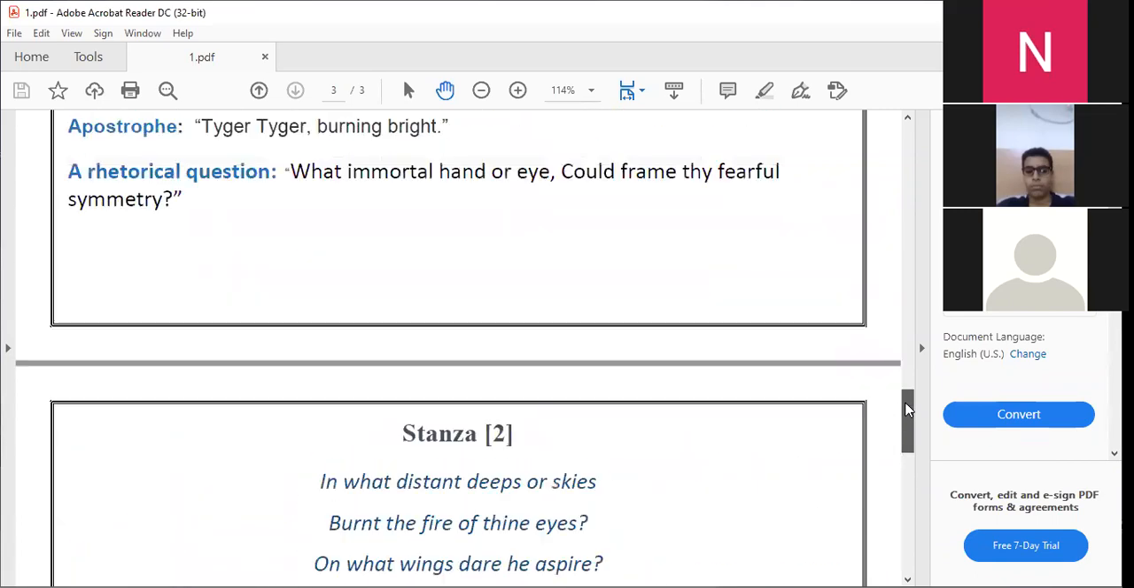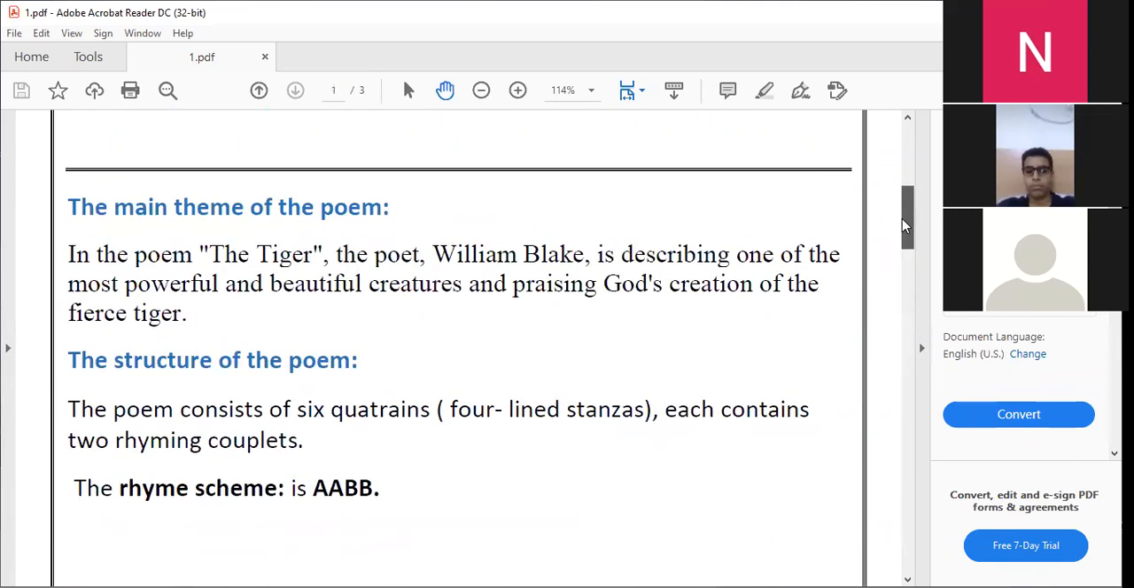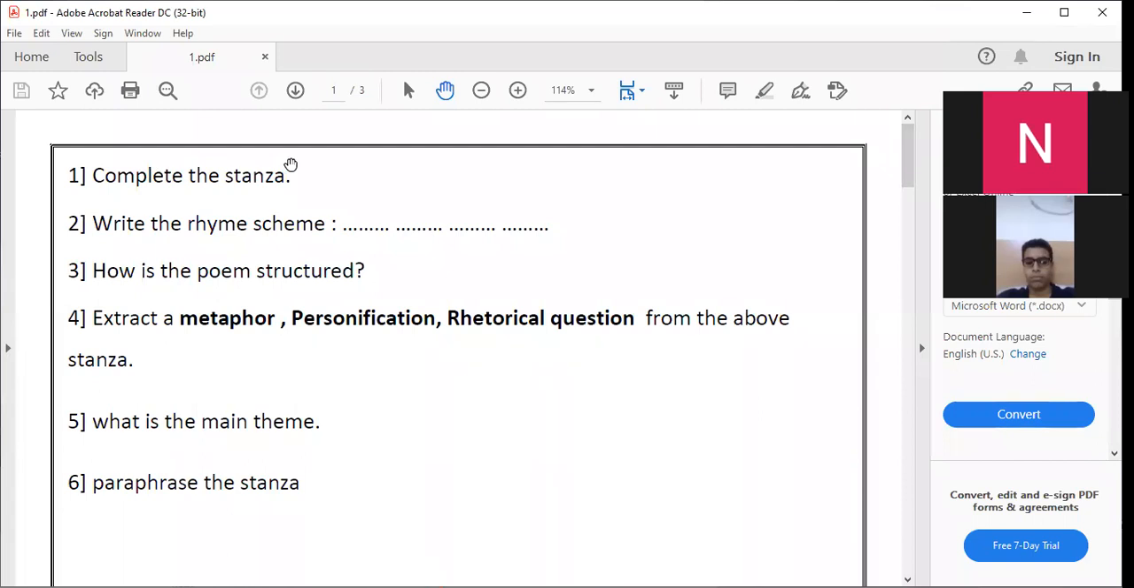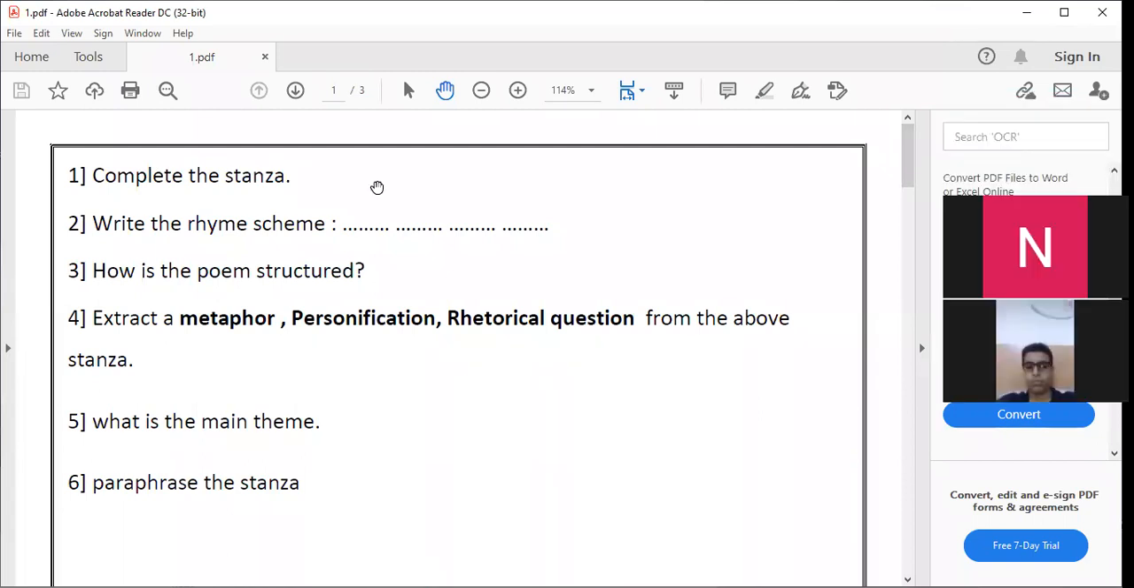This is our lesson today, and let's go up and ask you the question. For example, if you have the first stanza, the first line written for you, tiger, tiger, burning bright, you will be asked to complete the stanza. It's so easy and clear. Write the rhyme scheme. I told you before. Any stanza, write A A B B.